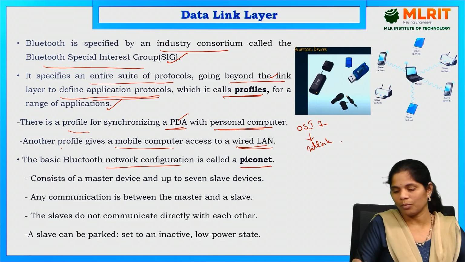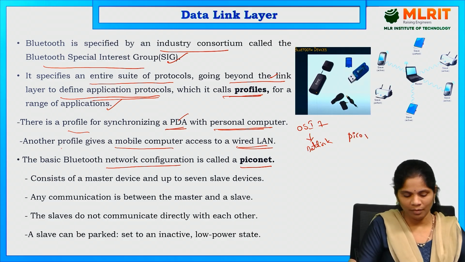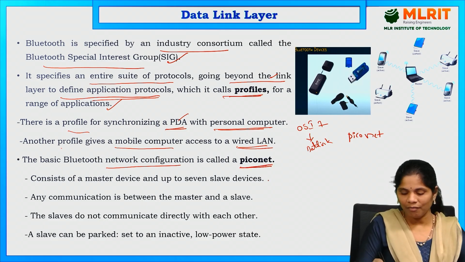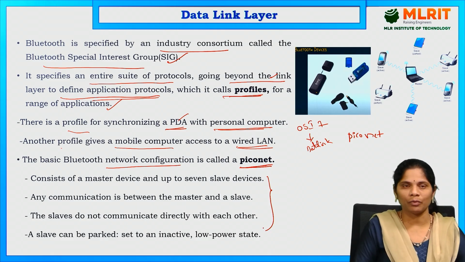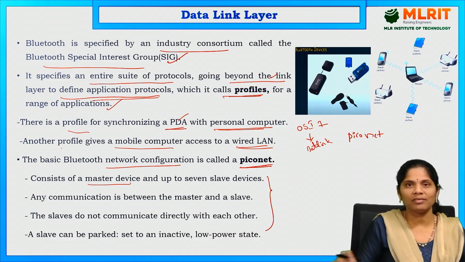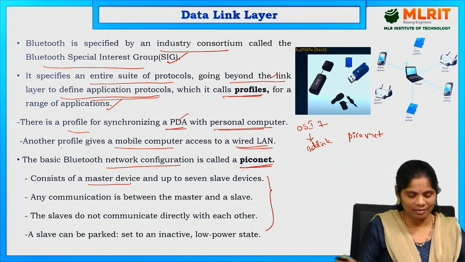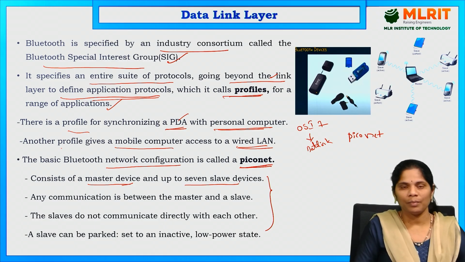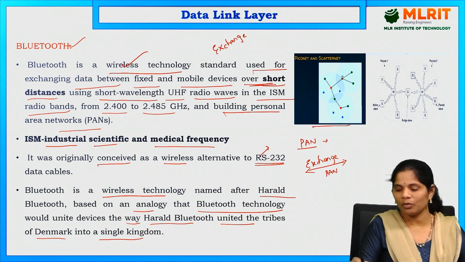Mainly we are talking about the Piconet. What does a Piconet contain? It consists of a master device and up to 7 slave devices. See this picture of the Piconet and scatternet.